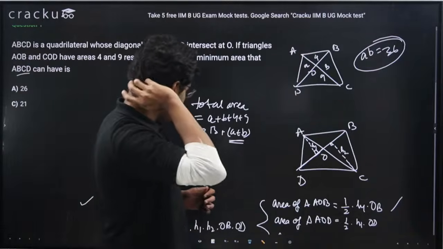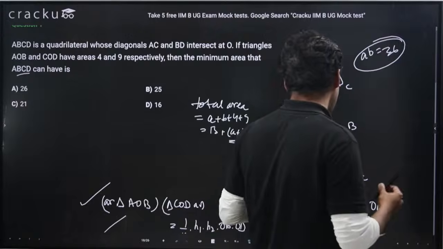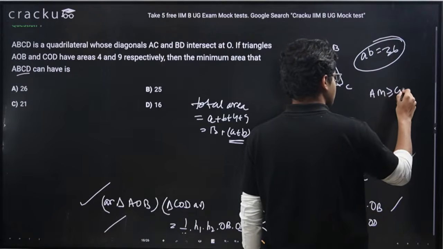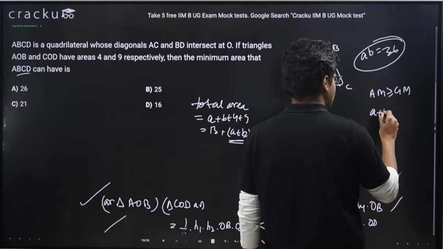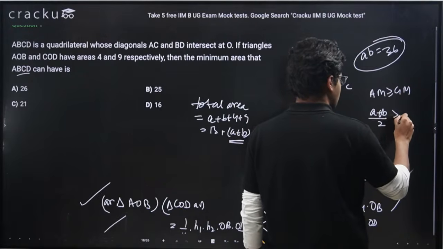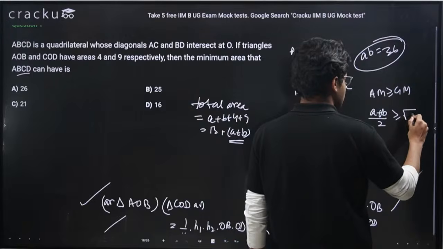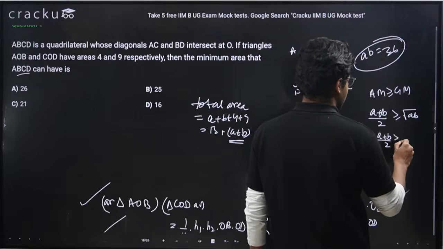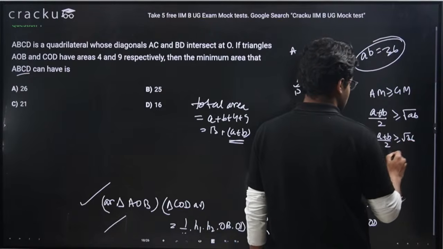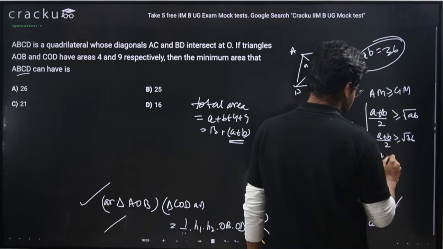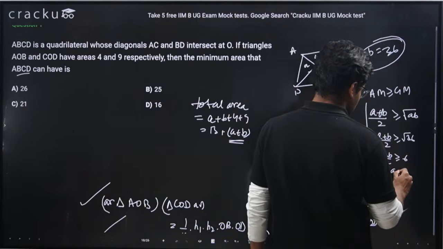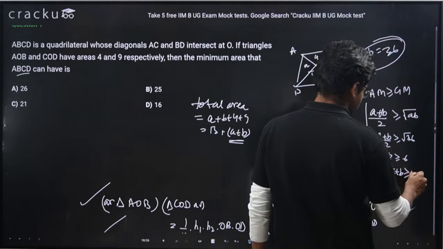So for A plus B, I can use the AM-GM inequality. I know AM, A plus B by 2, has to be greater or equal to GM. GM is root AB, so A plus B by 2 is greater or equal to root 36, or A plus B by 2 greater or equal to 6, or A plus B greater or equal to 12.